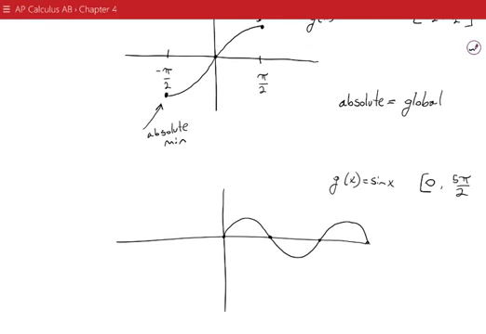So in this case, we have two places where there's a maximum and we have one minimum down at the bottom.